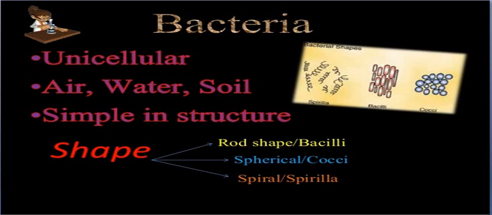For example, I am a multicellular organism, you are multicellular organisms, animals are multicellular and many more. Now comes the unicellular. Uni means one and cellular means cell, made up of one cell. An organism that is made up of one cell is called unicellular. For example, amoeba is made up of one cell. So bacteria are unicellular, meaning they are made up of just one cell.